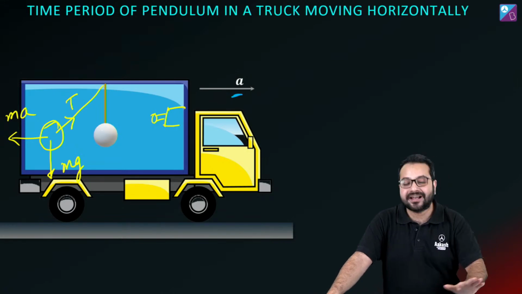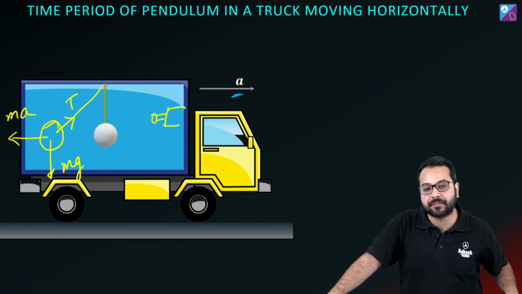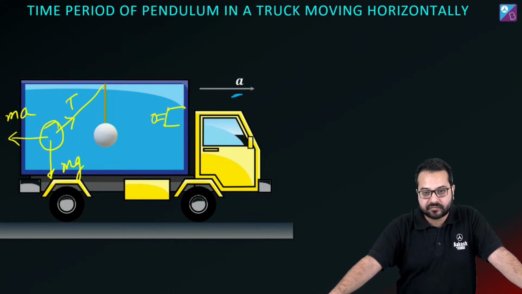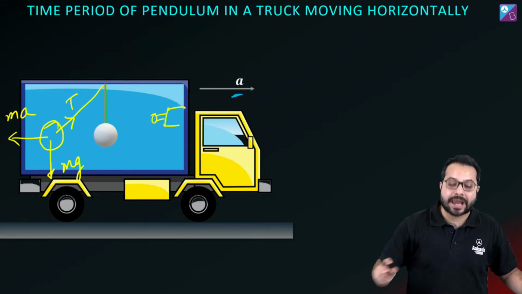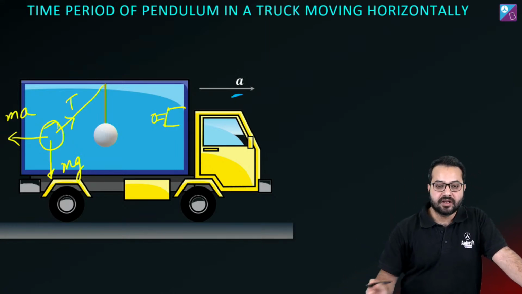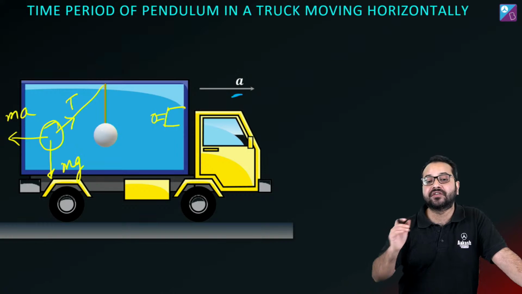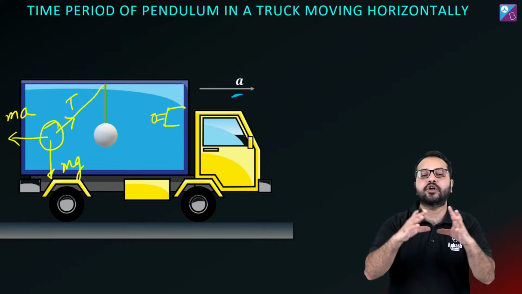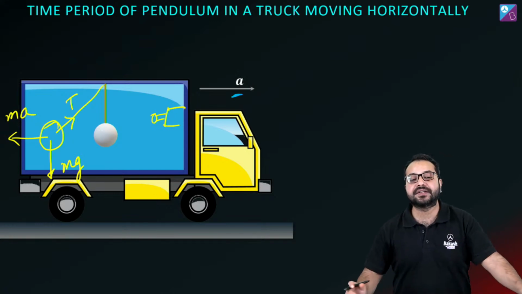Okay. Now in the truck frame, when this bob or this pendulum is in equilibrium, all the forces will get cancelled. Do you agree? All the forces will get cancelled. Which means what? If we take a resultant of MA and MG, in which direction should it be? Can you tell me? Now tension and MA and MG all together are going to give us zero force because right now it is in equilibrium.